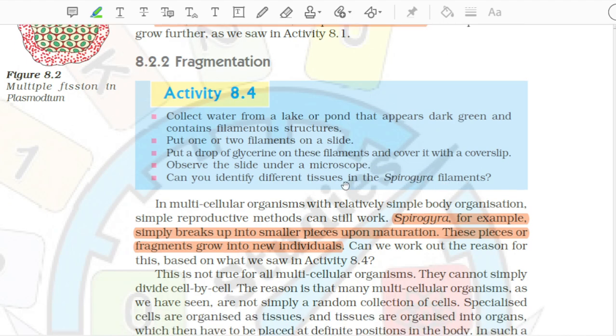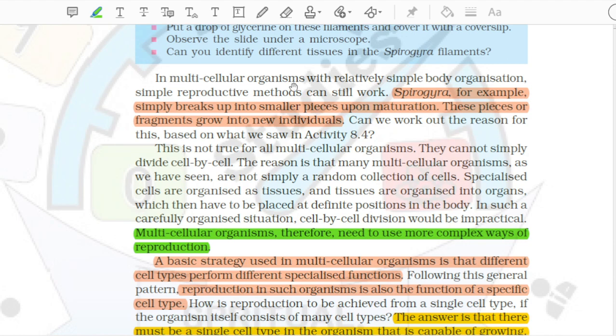In multicellular organisms with relatively simple body organization, simple reproductive methods can still work. Spirogyra, for example, simply breaks up into smaller pieces upon maturation. These pieces or fragments grow into new individuals. Can we work out the reason for this, based on what we saw in Activity 8.4? This is not true for all multicellular organisms. They cannot simply divide cell by cell.